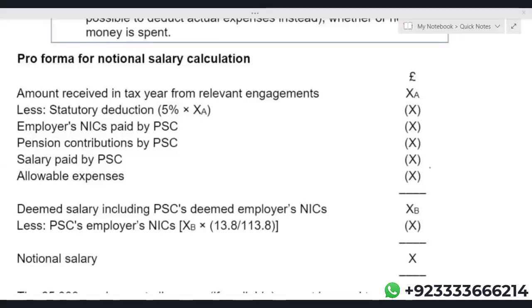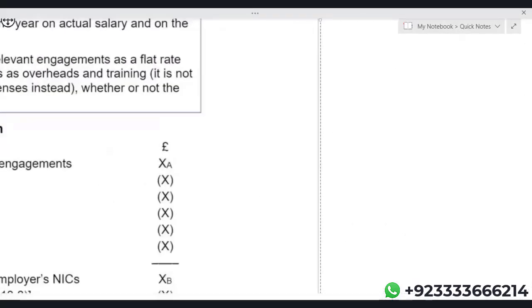Dear student, let's just start the last lecture on corporation tax. In corporation tax, basically, we're left with only two small topics and a little bit of discussion. There's one concept. The name of the concept is personal service company. Now, what do you mean by personal service company?